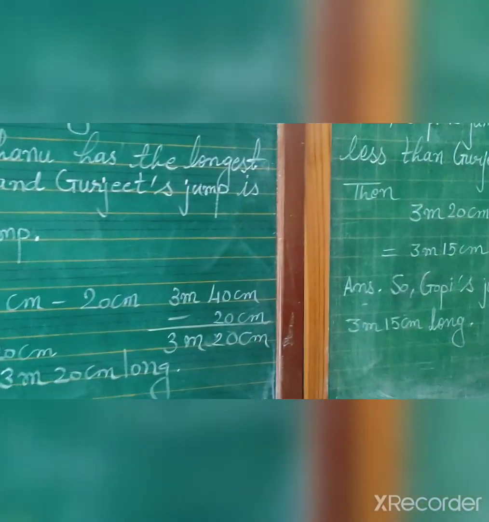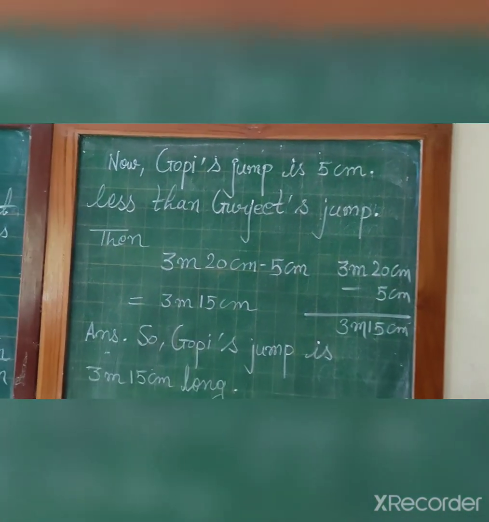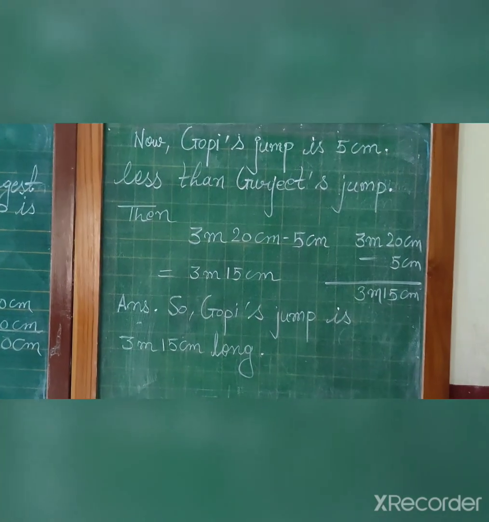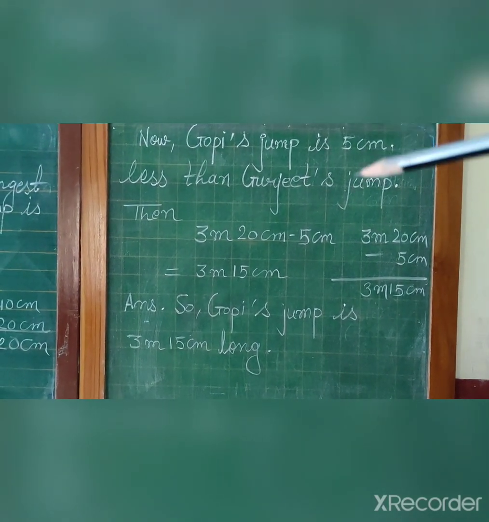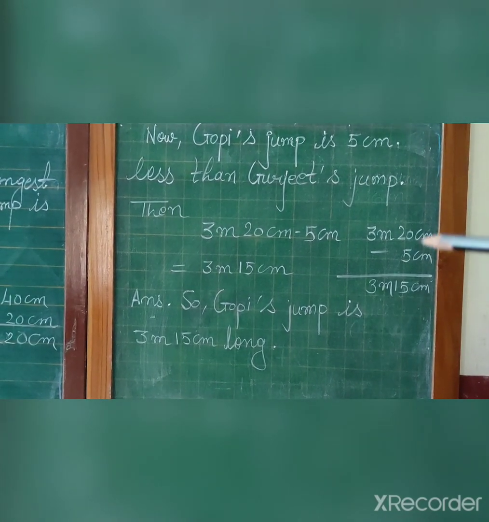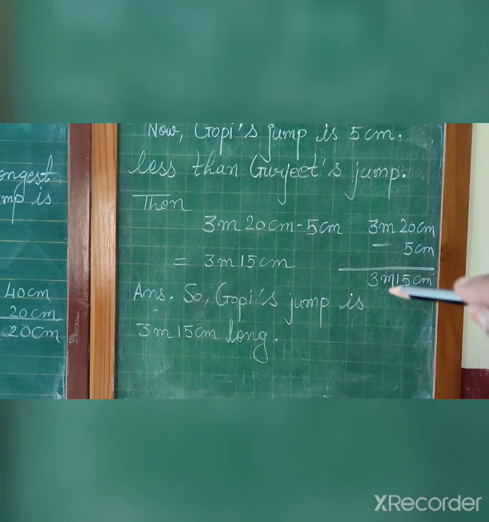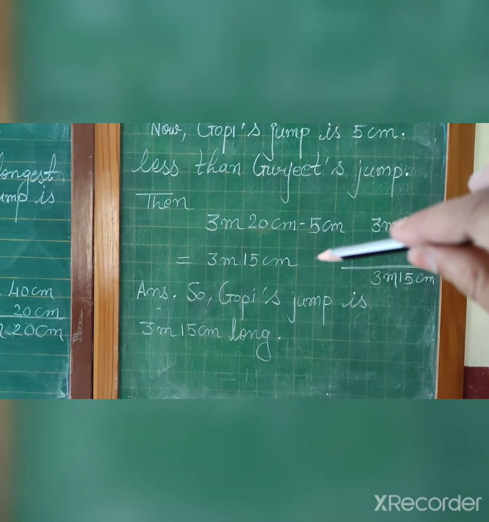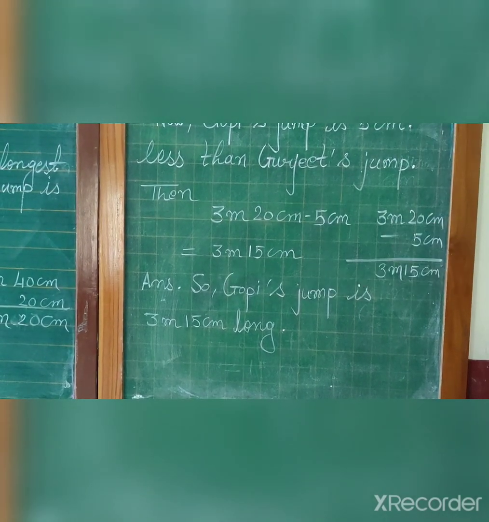Now we know that Gopi's jump is 5 centimeter less than Gurjit's jump. So from Gurjit's jump we will subtract 5 centimeters. 3 meter 20 centimeter minus 5. 20 minus 5, 15. So 3 meter as it is. 3 meter 15 centimeter will be the answer. So Gopi's jump is 3 meter 15 centimeter long.